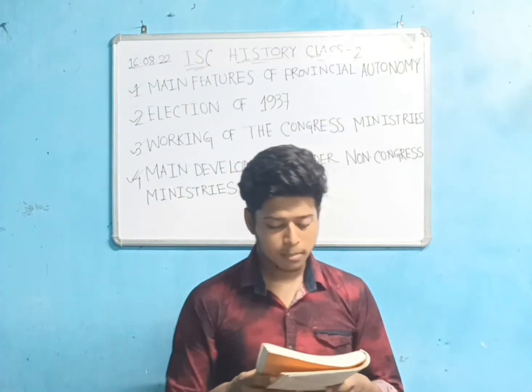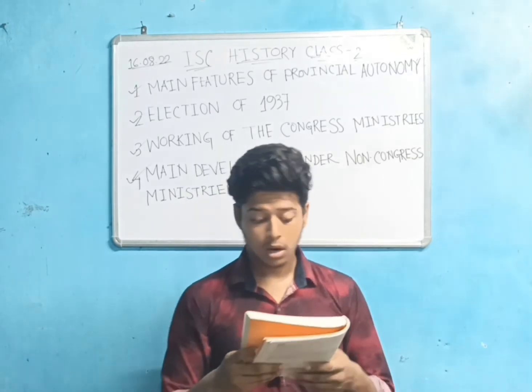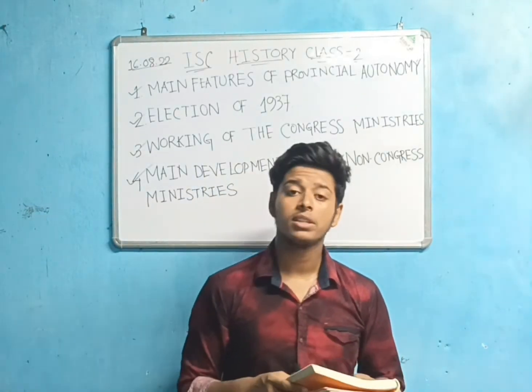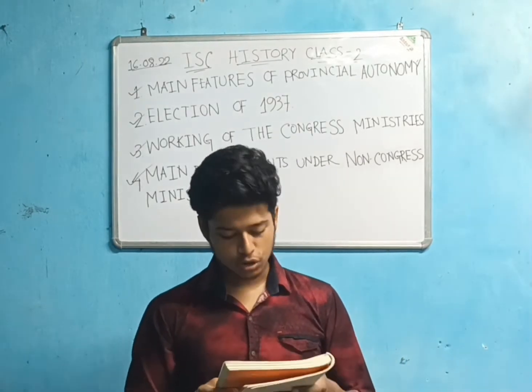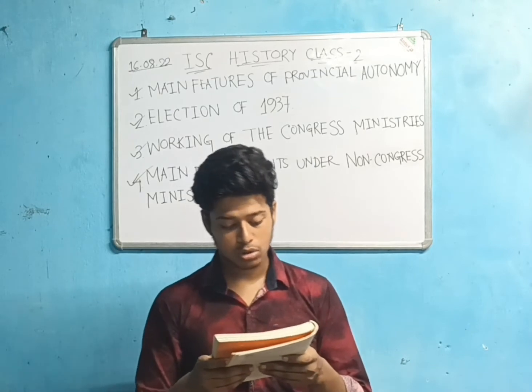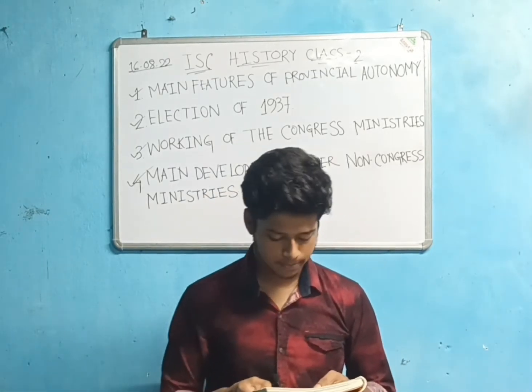So let's begin. Mention the names of two Congress leaders who had socialist leanings. Who were they? Jawaharlal Nehru and Subhash Chandra Bose. In which session did Jawaharlal elaborate his socialist ideas? In the Lucknow and Faizpur sessions.